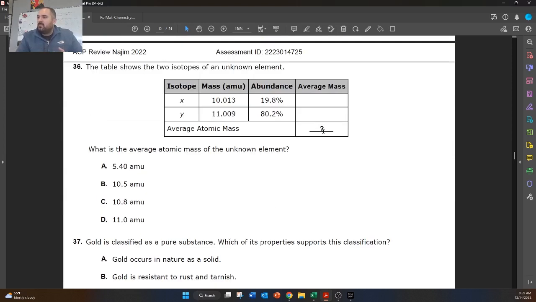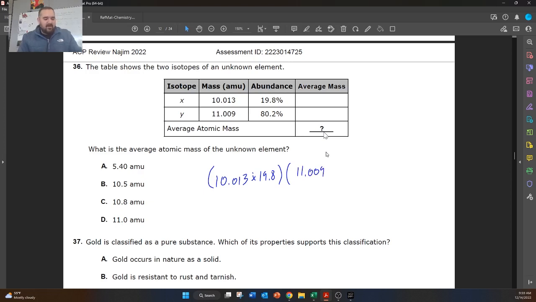Here we have two isotopes of an unknown element. What is the average atomic mass? So this is another example of calculating average atomic mass. So we got 10.013 times 19.8. This feels like the last one that I did. Or is this one different? Do y'all know?